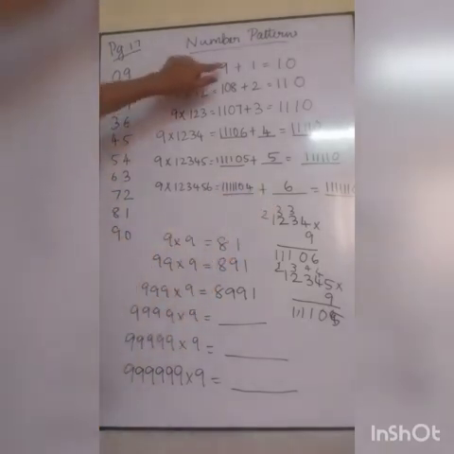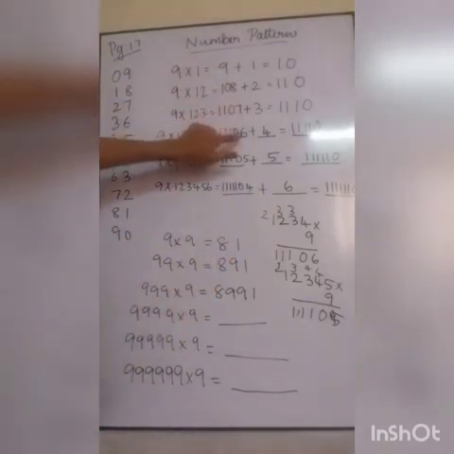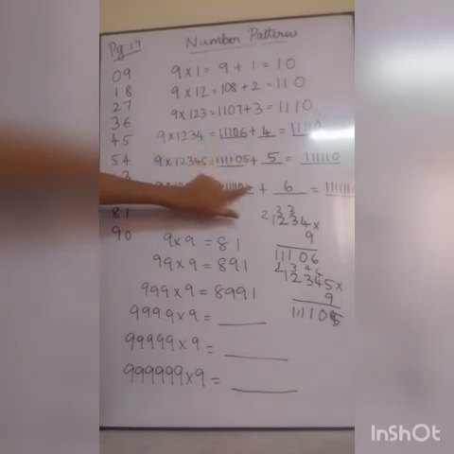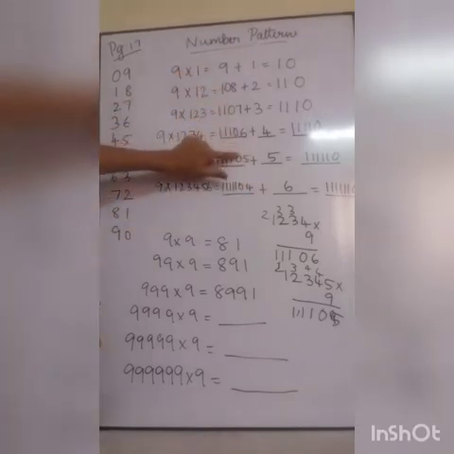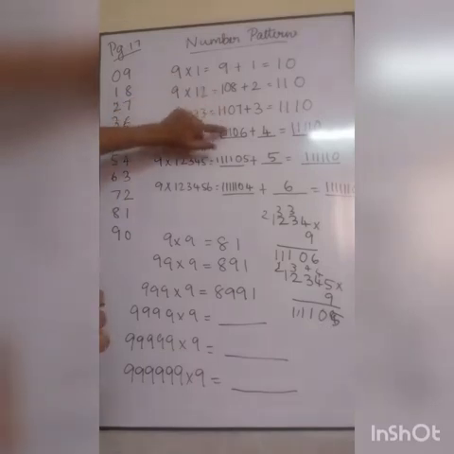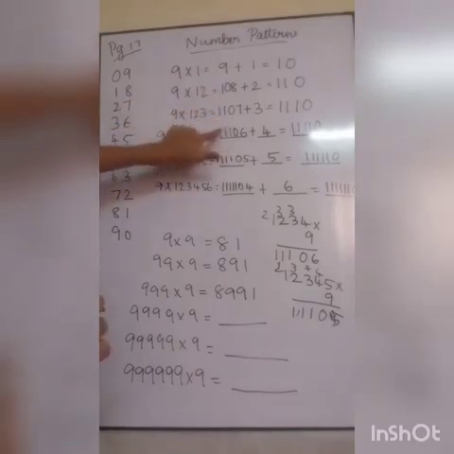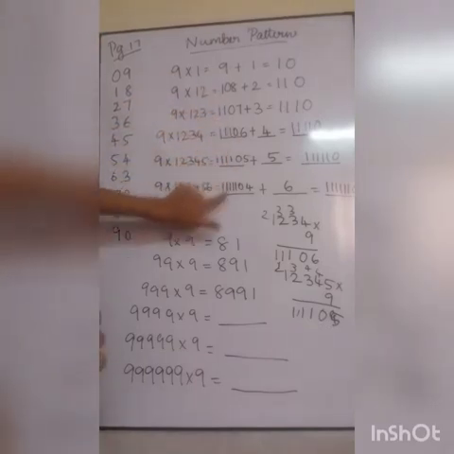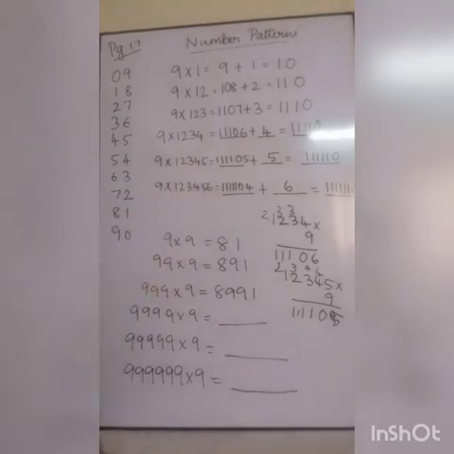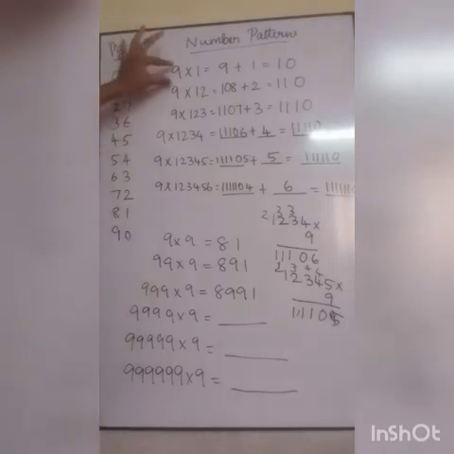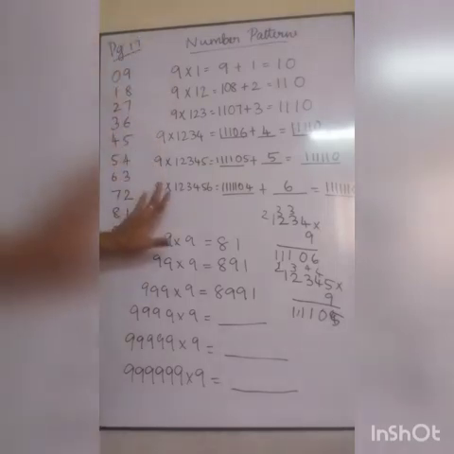Okay, listen. 9, 8, 7, 6, 5, 4. Then 0, 0, 0, 0, 0. Then 1, 1, 1, 1. Here 1. Here 2 ones are there. Here 3 ones are there. Here 4 ones, here 5 ones. This is actually a number pattern which is followed. Listen carefully. 9, 9, 9, 9: the same numbers are repeated.